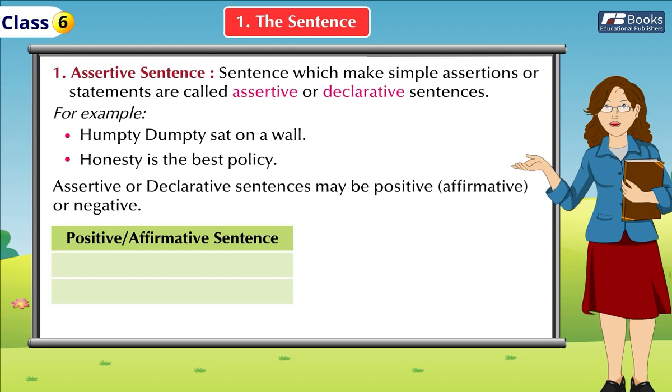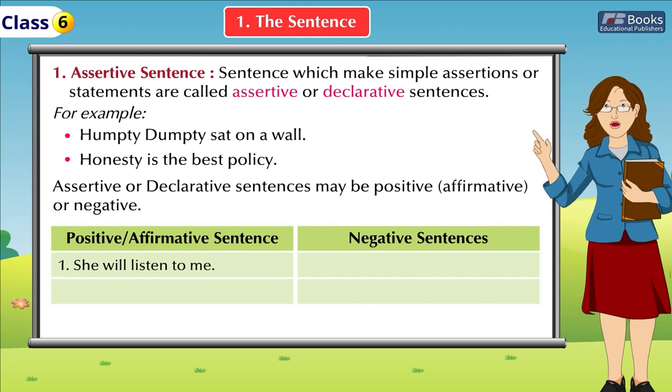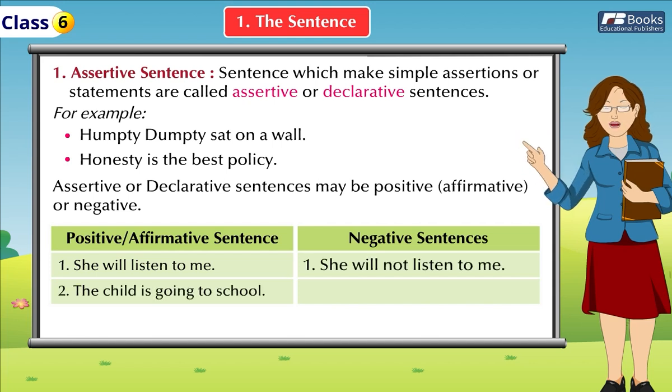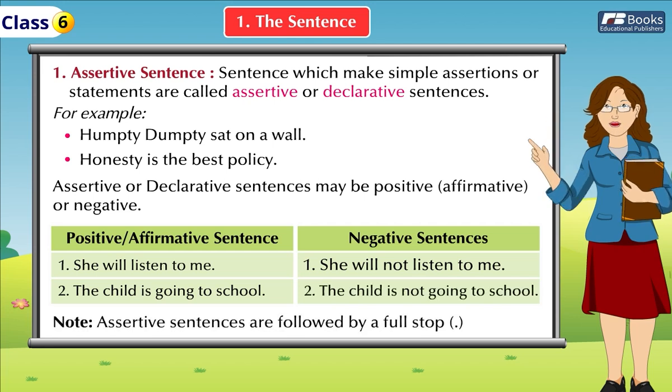Positive or affirmative sentences. 1. She will listen to me. Negative sentence. 1. She will not listen to me. 2. The child is going to school. 2. The child is not going to school. Note: assertive sentences are followed by a full stop.